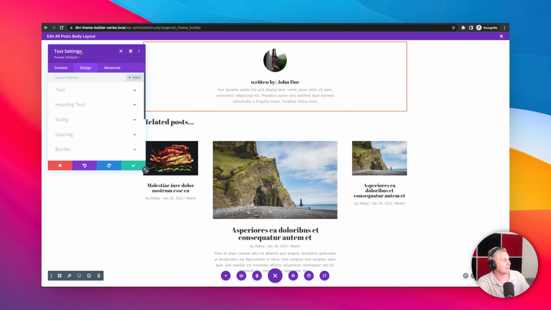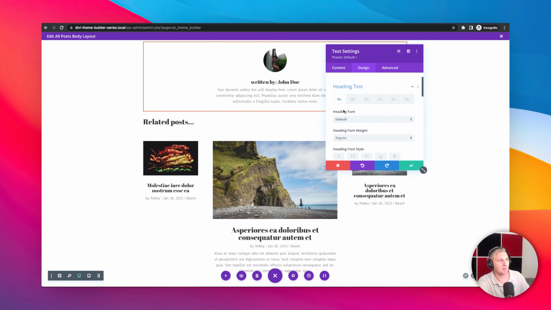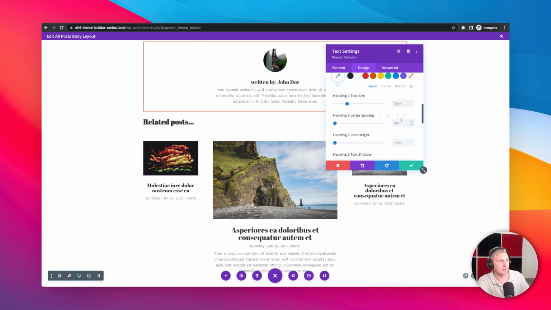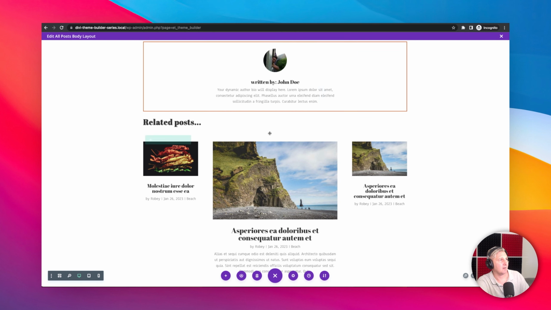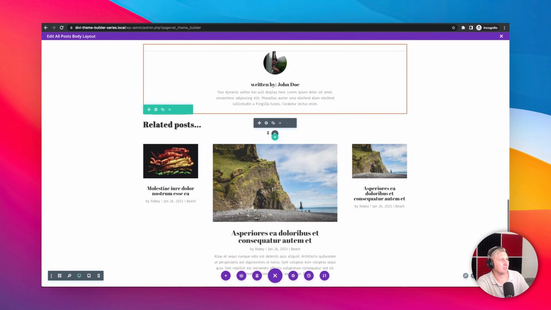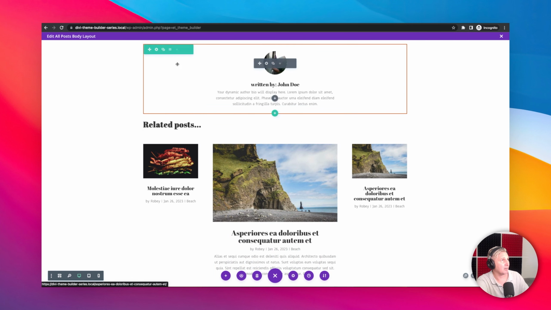Maybe I want to make that text a little bit larger. I will go to the heading. I'll select H2. And then I will give it a little bit of a boldness to it. I'm going to give it a little bit of letter spacing there. And then we'll bump this up to 32. All right. Making progress, folks. Yeah, that looks good. So I'm just going to save that for now. Let's take a look on the front end.